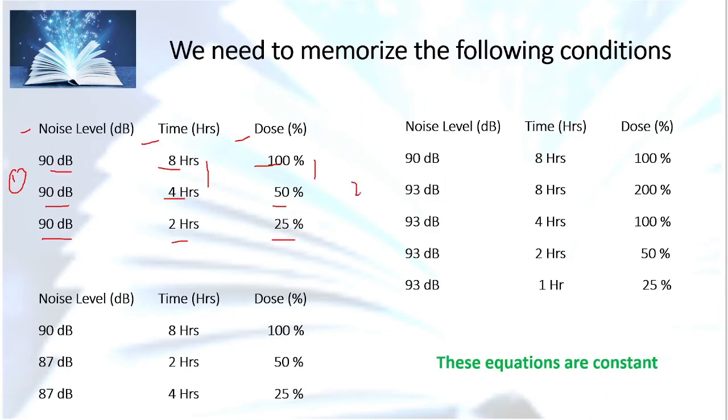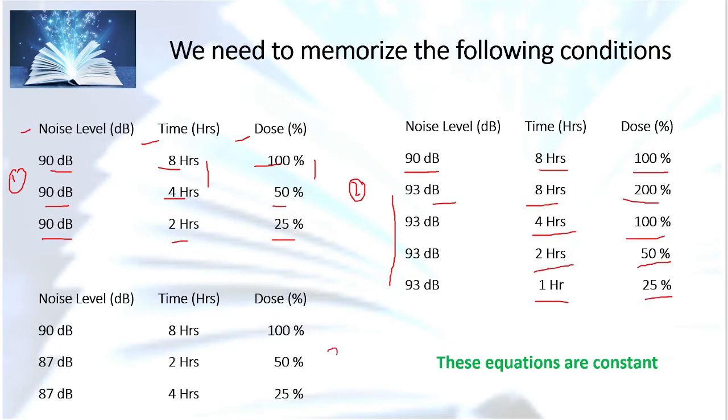The same goes with table 2. Table 2 also has 90 decibel for 8 hours representing 100% of dose. As we can see, table 2 has a different decibel level than table 1. So 93 decibel for 8 hours represents 200% dosage. The same 93 decibel for 4 hours represents 100% dose. 93 decibel for 2 hours represents 50% dose, and 93 decibel for 1 hour represents 25% of dose.